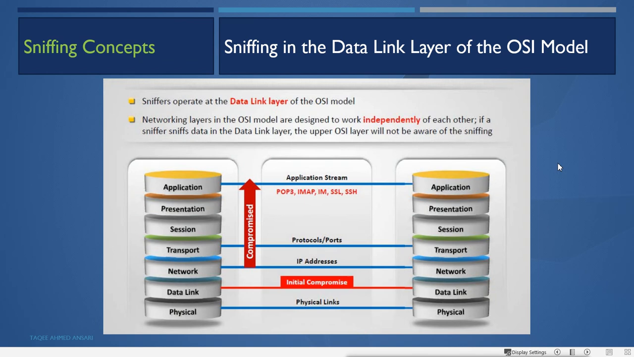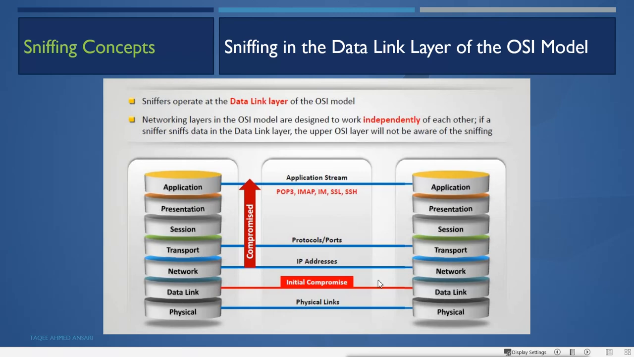Sniffing in the data link layer of the OSI model. Now how does sniffing work, how can it get the data? Remember one more thing, when the data goes from one machine to another machine, that machine will only accept the data when the data is destined to that machine. If the data is not for that machine, the data will not be accepted. So sniffers operate at the data link layer of the OSI model.